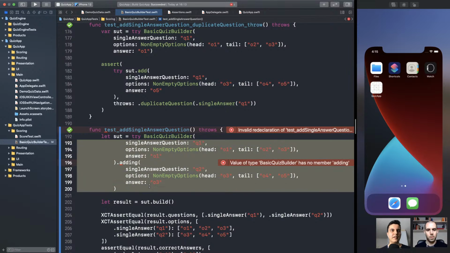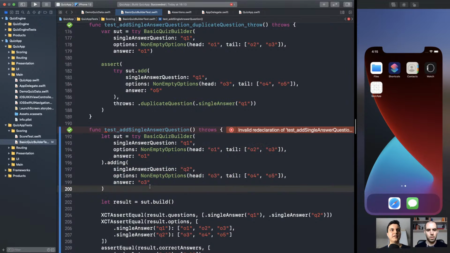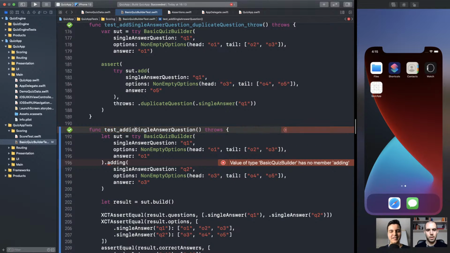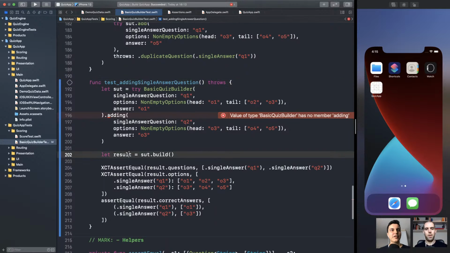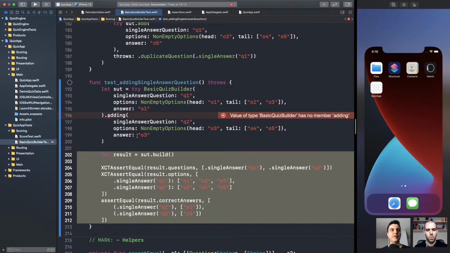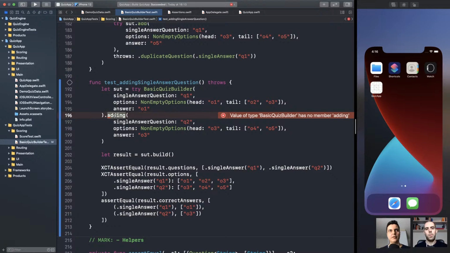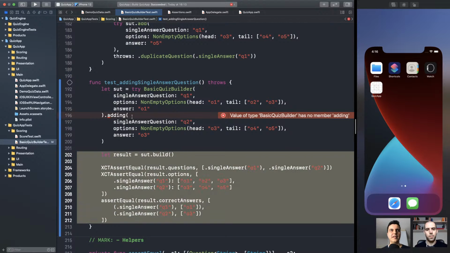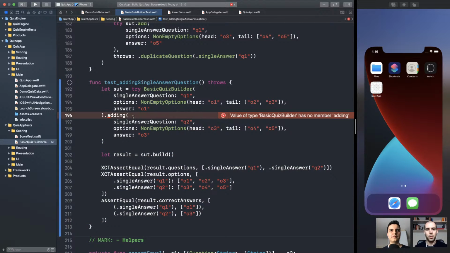Can we improve this indentation here? What do you think? Like this? Better? I think so, yes. Okay, so adding. But the assertion should be exactly the same. Regardless if you're mutating or if you're getting a new value, the result should be the same. Make sense? Yes, absolutely. Just a different API. So we are not mutating this struct anymore. The compiler will enforce that. Again, the type system can help us do it.